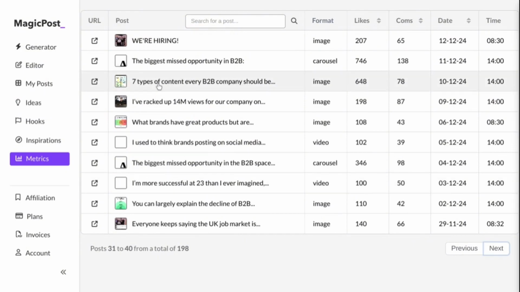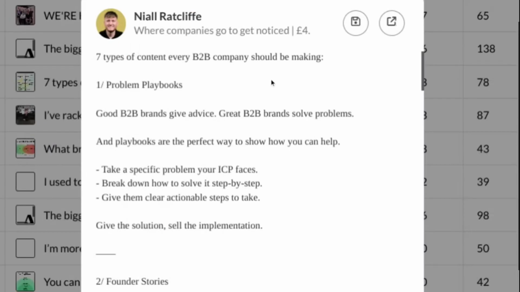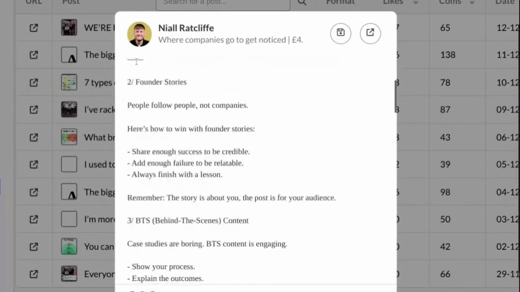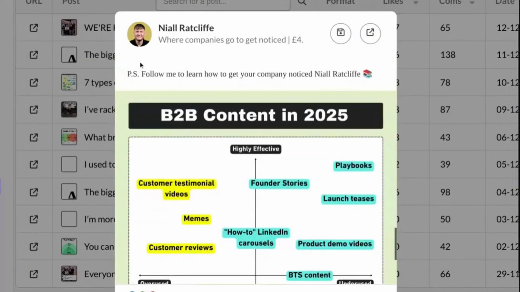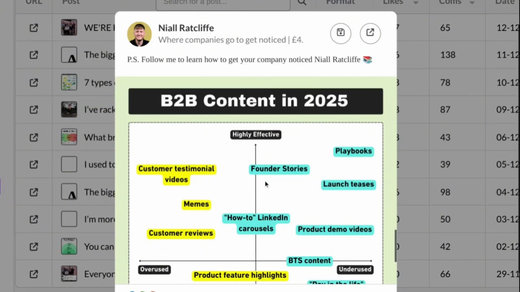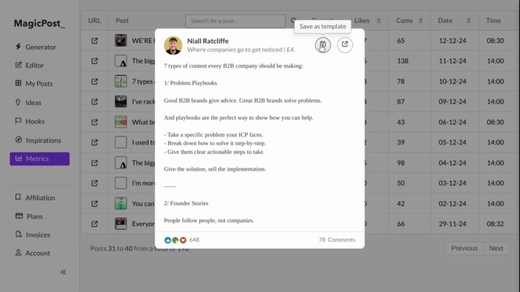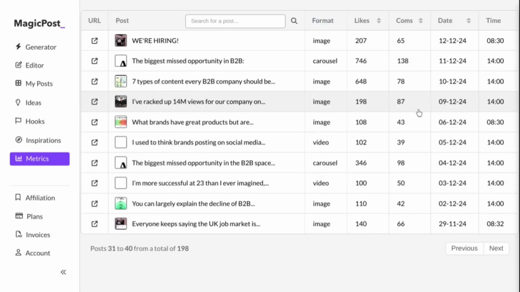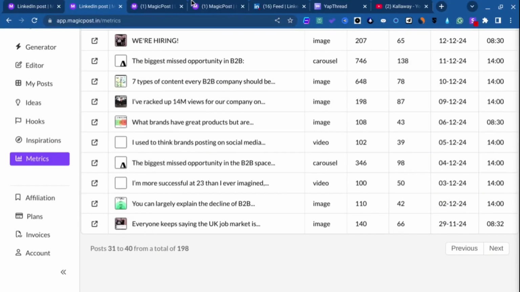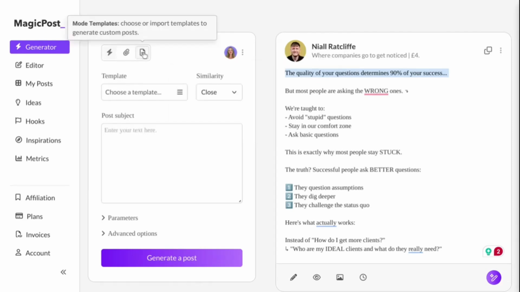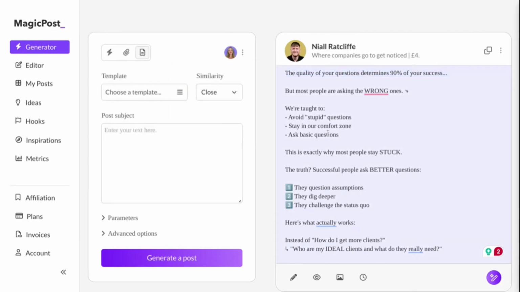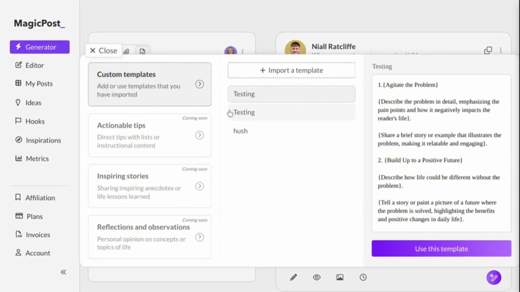So if I were to click on the actual post itself, it's going to give me the entire post with the actual format, or shall I say image, that the individual actually generated. And if I click here, view, save as templates, right? Now for those who don't know what a template is, if I go here, it basically allows me to generate a post copying his exact post structure, which in this case, like I said, is this feature over here.